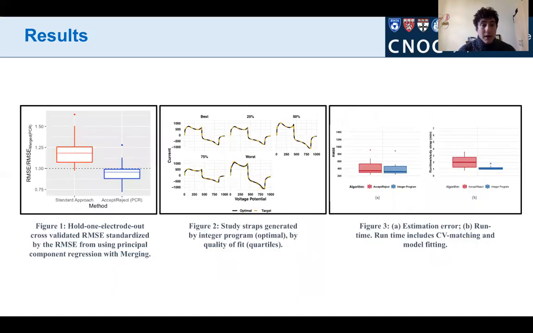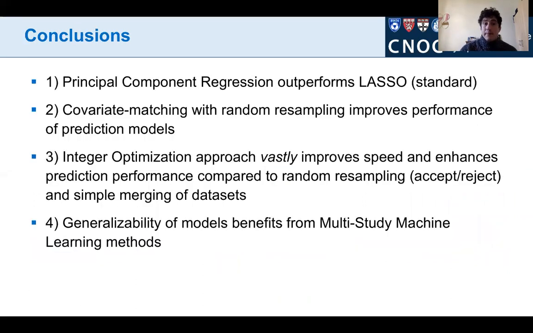On the left, what we show is that our method, rather a random resampling approach that tries to match these covariates, does quite a bit better than the standard in the field. And that principal component regression substantially outperforms the lasso, which is one of the main approaches used currently in human voltammetry. In the middle panel, I show that the integer program effectively matches and creates data sets that have average response profiles that match the target electrode. Finally, on the right, I show that the integer programming approach does better in terms of prediction performance compared to random resampling and substantially improves the runtime of the algorithm.